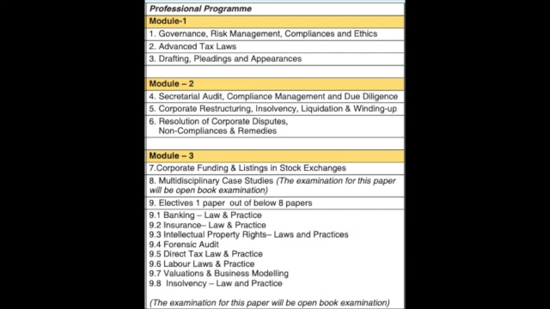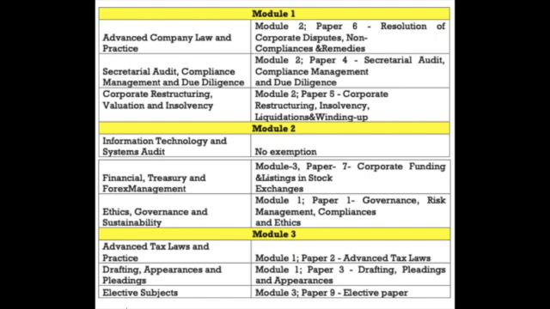If you talk about module 2, you have to write all 3 papers, because all 3 papers are exempted accordingly under old syllabus group 1 or module 1. And in module 3 you will get an exemption of corporate funding and listing in stock exchange. But more or less, if you have cleared module 2 in the old syllabus, you have to appear for all the 3 modules and you have to write 7 papers in exams.